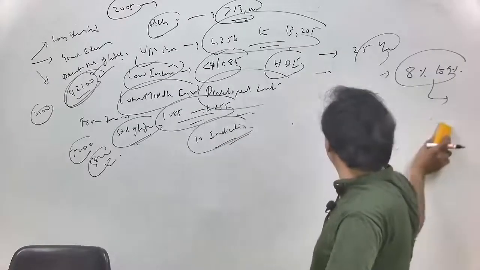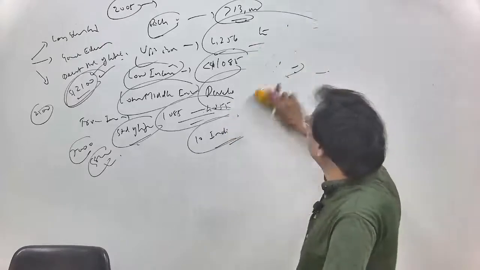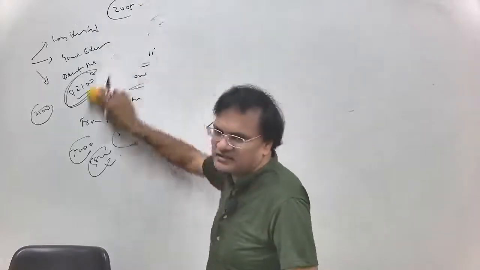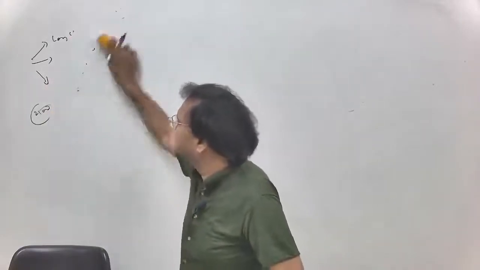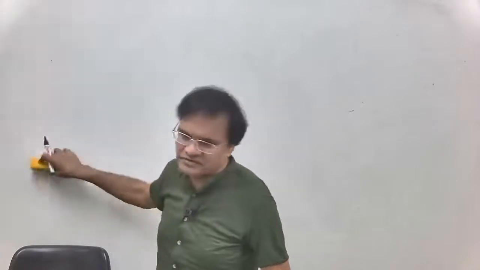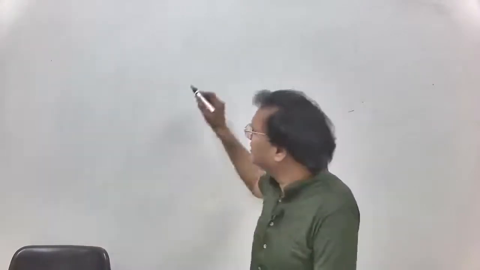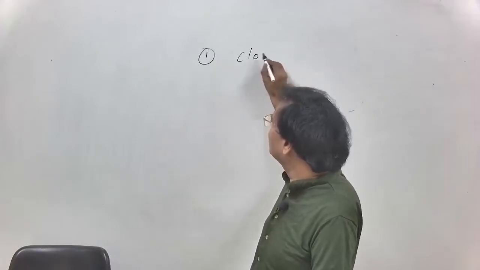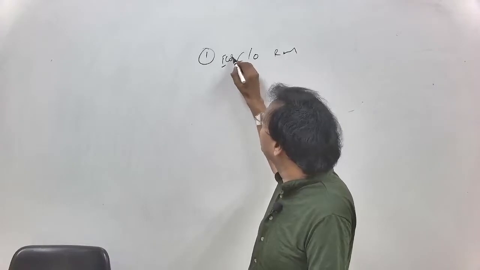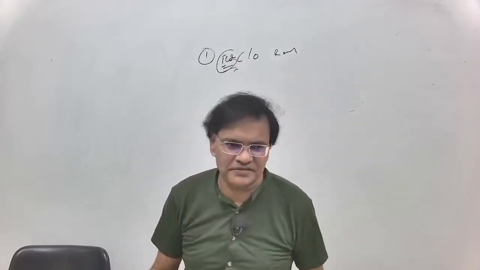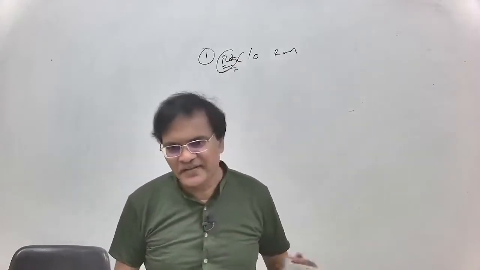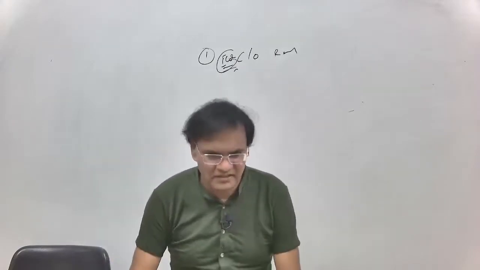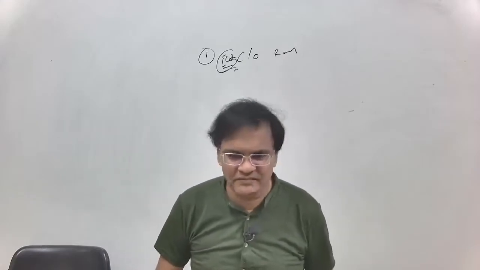As I said, this information can be used in any of your GS papers, depending on the question that is being asked, right? First and foremost, we must improve our incremental capital output ratio, ICOR. Investment is necessary but not sufficient.